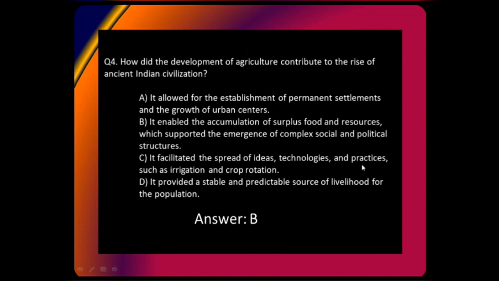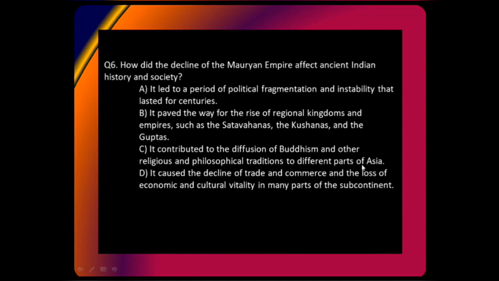All right, let's move on to the next question. How did the decline of Mauryan Empire affect ancient Indian history and society? A, it led to a period of political fragmentation and instability that lasted for centuries. B, it paved the way for rise of regional kingdoms and empires such as Satvahana, Kushan, Guptas. C, it contributed to the diffusion of Buddhism and other religious philosophical traditions to different parts of Asia. D, it caused the decline of trade and commerce and the loss of economic and cultural vitality in many parts of the subcontinent.